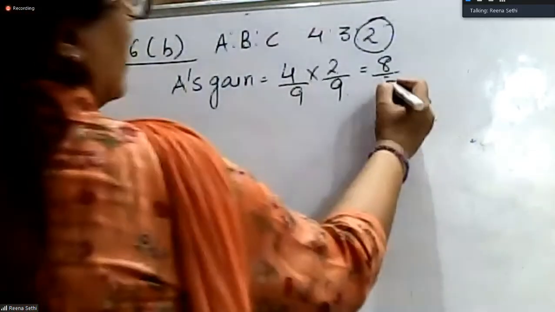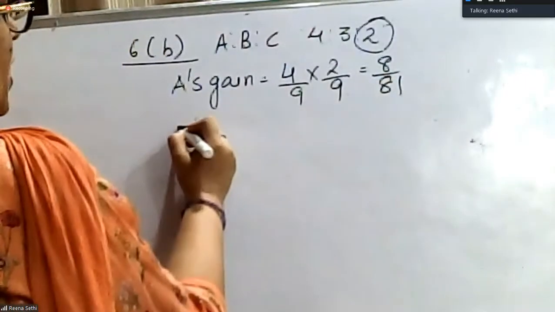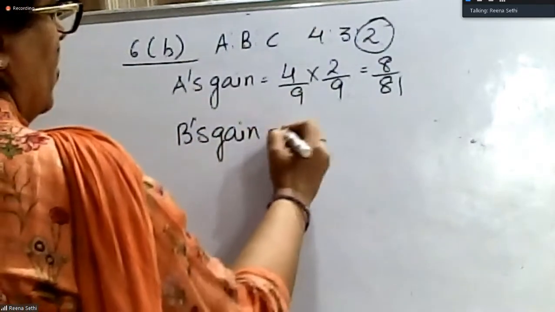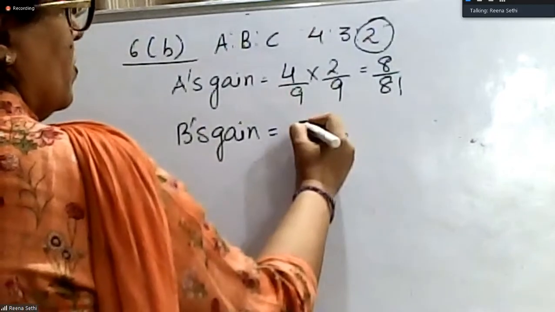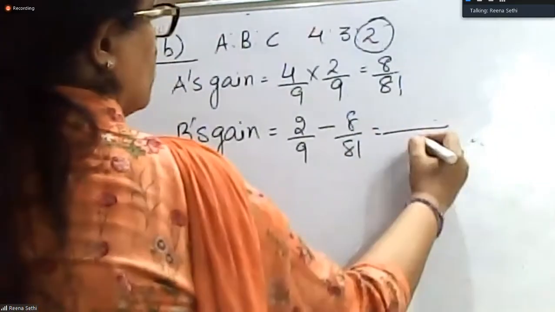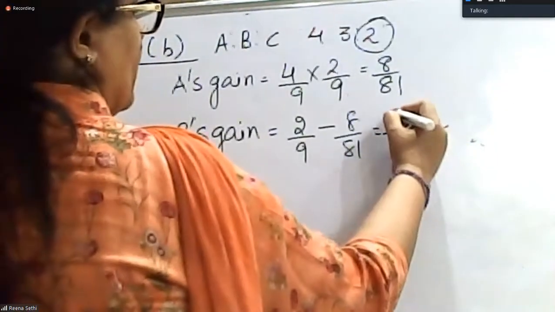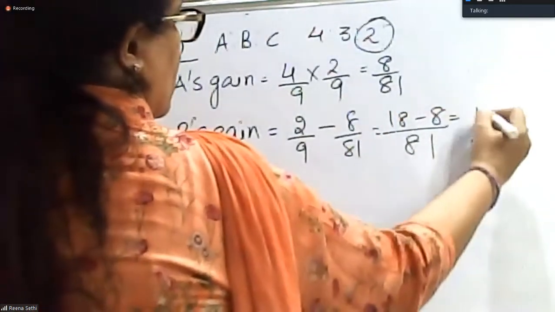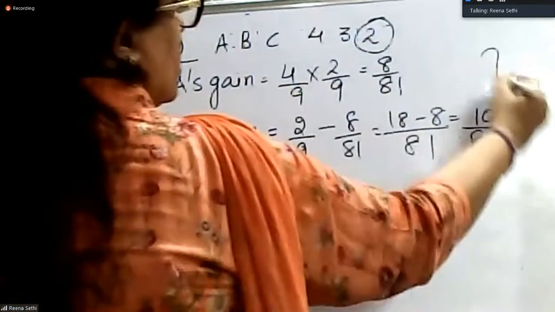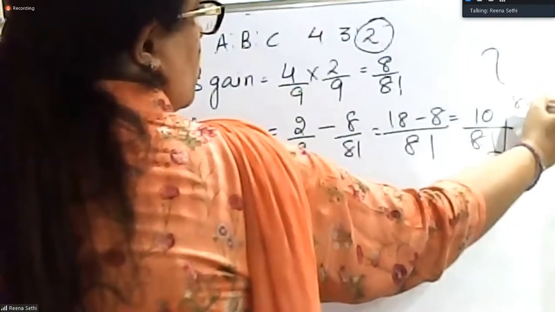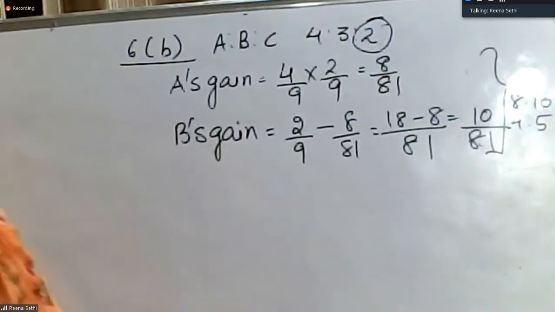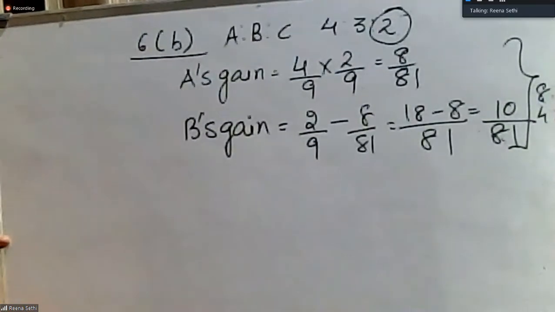It is 8 by 81 and B's gain will be equal to 2 by 9 minus 8 by 81. This comes out to be 10 by 81. So gaining ratio is 8:10. That is 4:5. Your gaining ratio is 8:10.